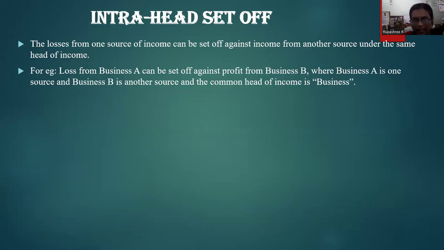So what is the underlying term here? The income that is generated is business income. So in case I run business A and I end up making a loss, and I also have business B, but I end up making a profit, the loss that I generate from business A can be set off against the profit that I've generated under business B. This concept is called intra-head set-off, where I'm trying to adjust the same kind of loss against the same kind of income that I have generated.